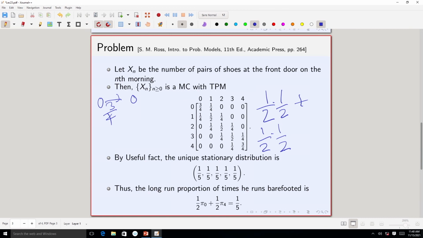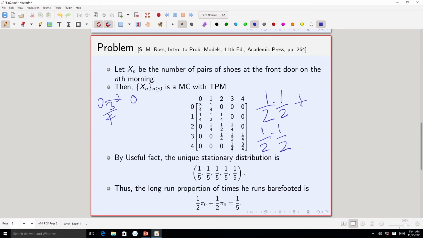Now, another situation. This is if the individual chooses the front door. Now, if the individual chooses the back door, all 4 pairs of running shoes are on the back door, because the total number of pairs is 4. So, if in the front door it is 0, then in the back door there are 4, because the sum should be equal to 4, fine. Now, if the individual chooses the back door, he will choose one particular pair of running shoes with probability 1 by 4, because there are 4. So, again it does not matter which shoe, because the number of shoes does not matter.